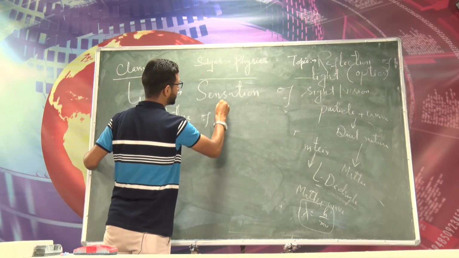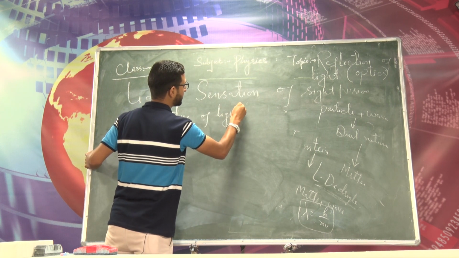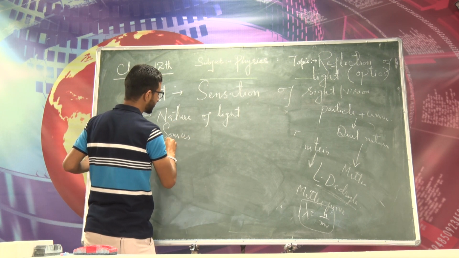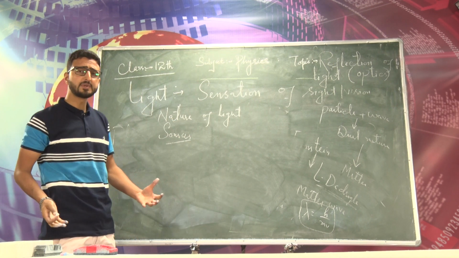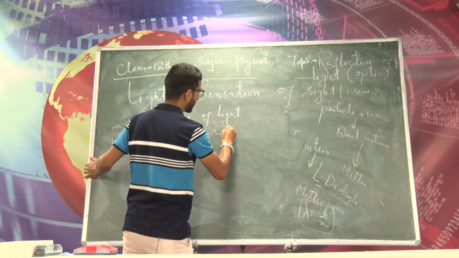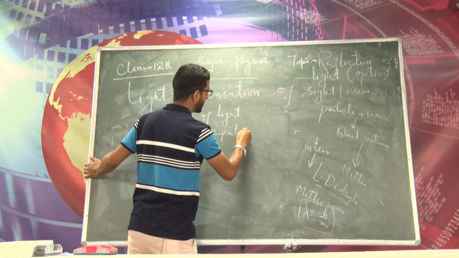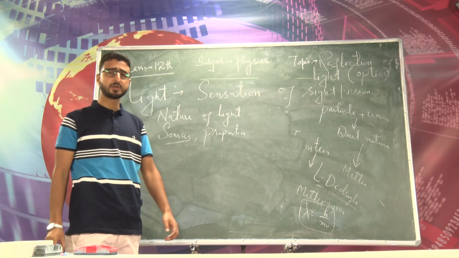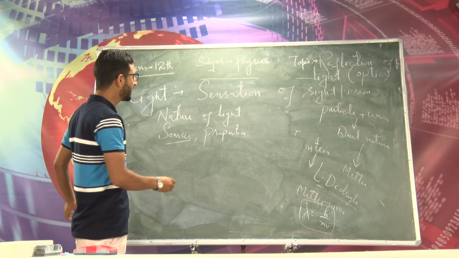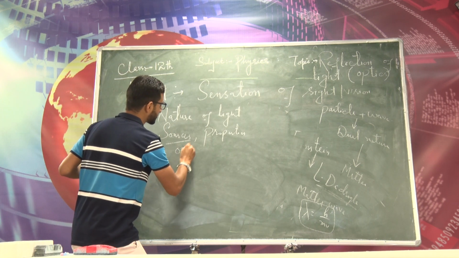The branch of physics which deals with the study of the nature of light, sources of light (we can have luminous sources of light), and properties of light. We have different properties of light like reflection, refraction, dispersion, interference, diffraction and polarization of light, and different optical instruments.